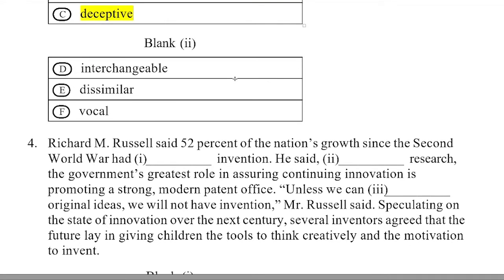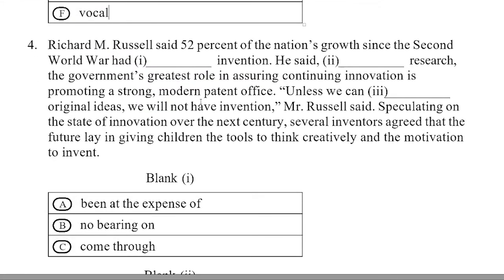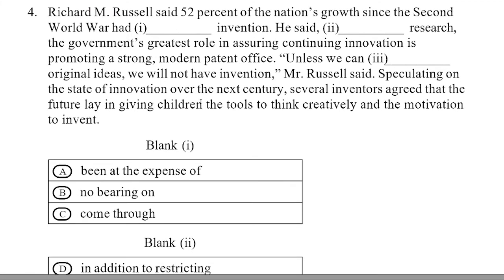Next, 52% of the nation courts see the Second World War had dashed the invention. And it may be come. He said that the research, innovative research, is related to come. Next, innovation is committed to modern patent, unless we can protect, like without protection there will be plagiarism, and scientists are not interested in doing original work. So at first, come is the right answer.